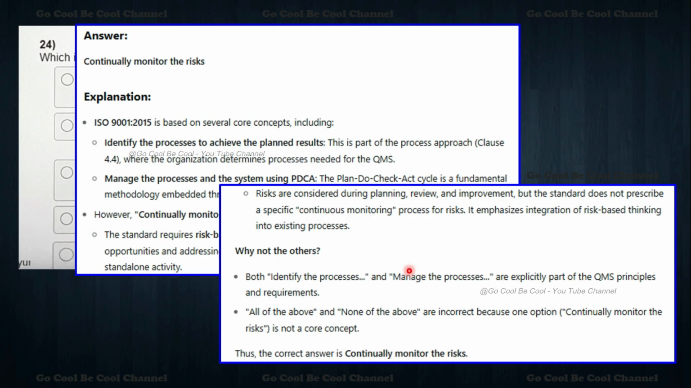Risks are considered during planning, review and improvement, but the standard does not prescribe a specific continuous monitoring process for risk. It emphasizes integration of risk-based thinking into existing processes. Why not the others? My dear friends, please understand, both identify the process and manage the process are explicitly part of the QMS principles and requirements. All the above and none of the above are incorrect. So the core principles of ISO 9K are not just simply identifying. Risk mitigation, risk-based thinking and risk-based planning are also important things in line with the QMS standard.